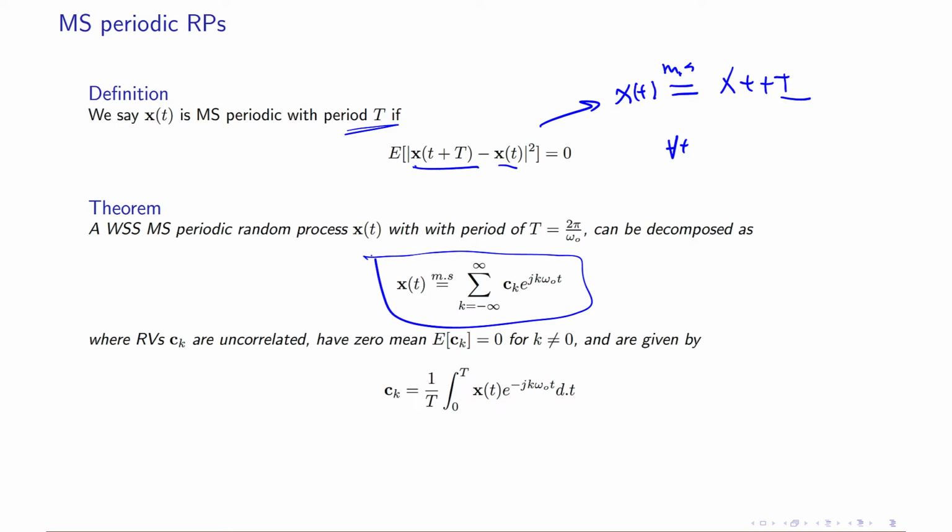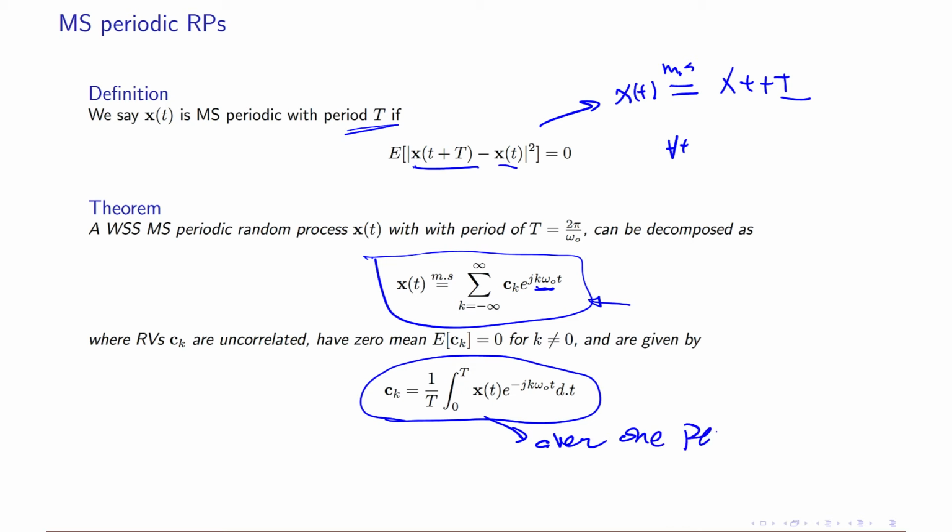in the context of continuous random process it has some line spectra such that these frequencies are all multiple integer factor of omega naught. So they have all a common period, and the CKs are random. And the CKs are basically the discrete Fourier transform of your random process over one period. This integral is over one period.